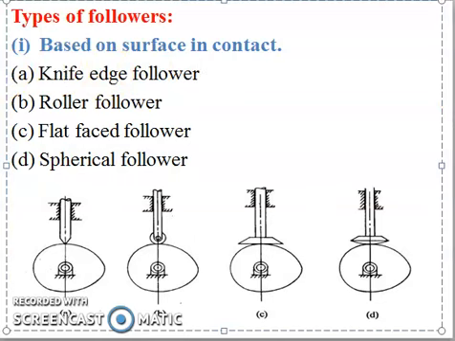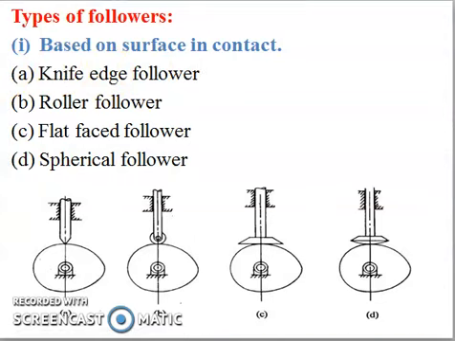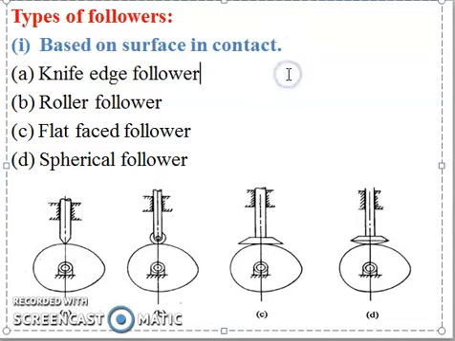Followers are mainly classified on three bases: based on surface in contact, second based on type of motion, and third based on line of motion. Now first we'll discuss based on surface in contact.